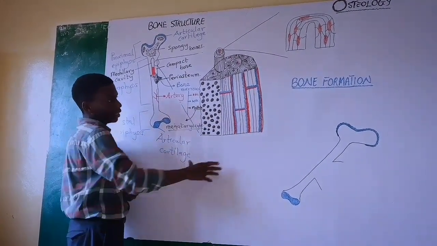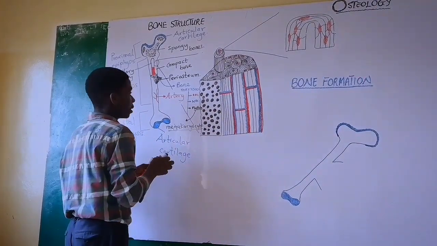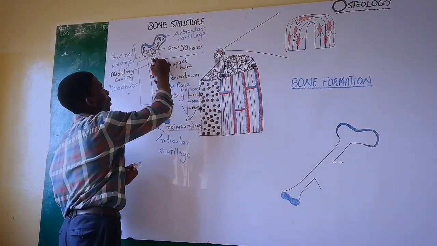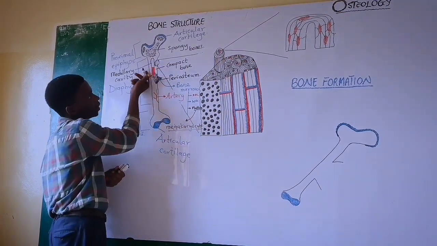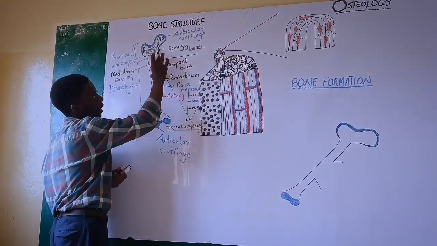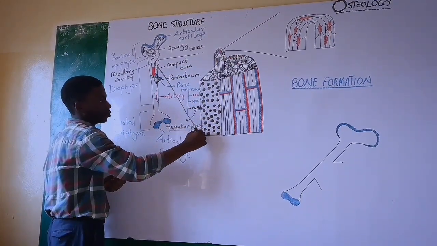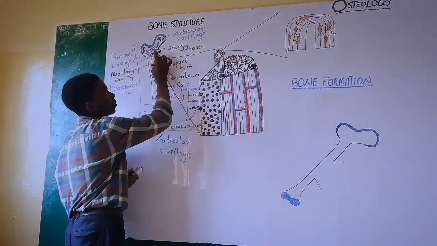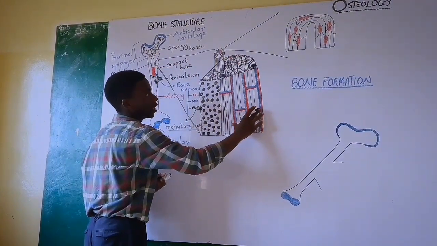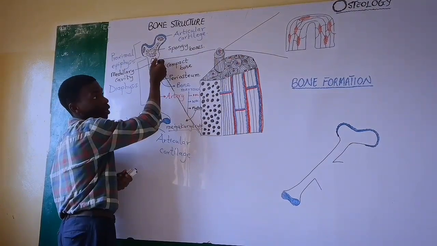Right, now you can see this nice structure over here. This is actually the part of the bone called the compact bone and the spongy bone. So let's make these fine dots over here. We have the spongy bone in front of it and the compact bone behind it. And I made this line over here to show that we are zooming in on this part of the compact bone. So this structure over here is actually the intricate portion of the compact bone.